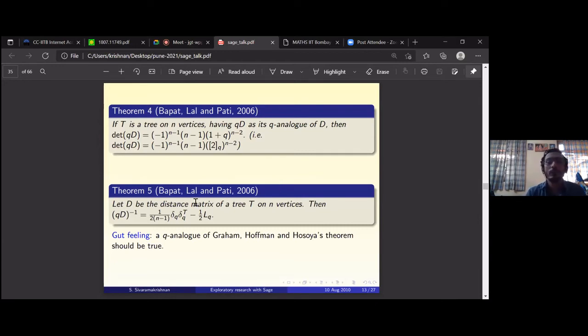And so Bapat, Lal, and Pati also proved this inverse. They found a variant of this delta q. So it's again a rank 1 matrix, and there's a q analog of the Laplacian. That's well studied in some number theory as well. The Ihara-Selberg zeta function is associated to graphs. If you restrict it to trees, you get the q analog of the tree. And much more is known here.